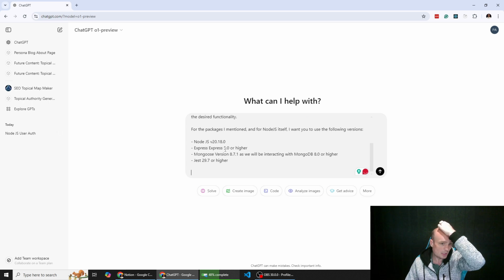Full disclosure, I haven't worked with Express version 5. I was on version 4, so there's potentially going to be some new stuff that I'm not familiar with.